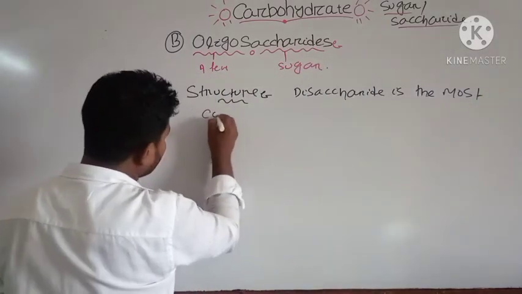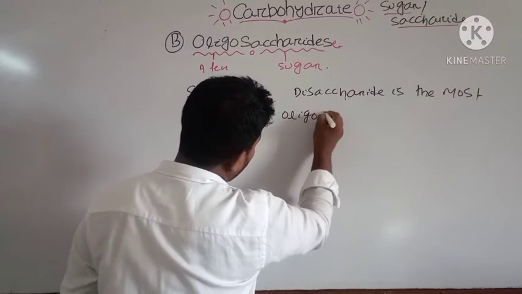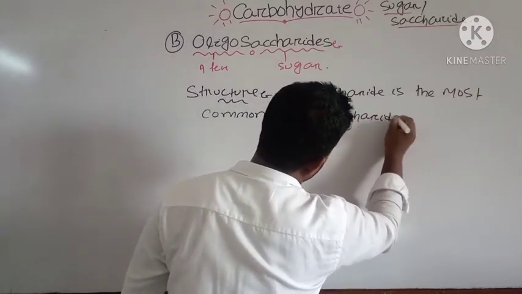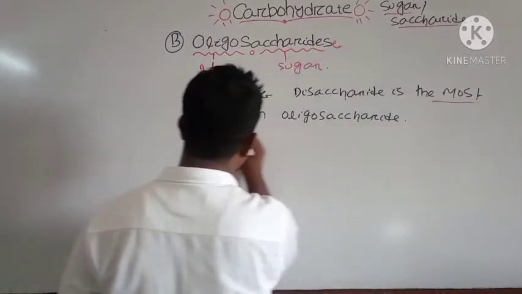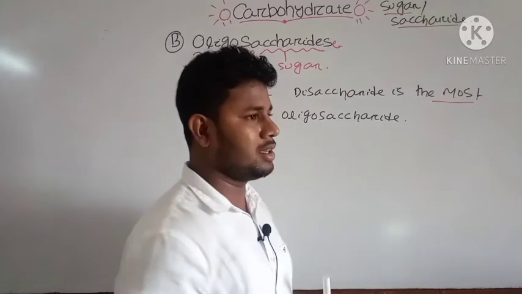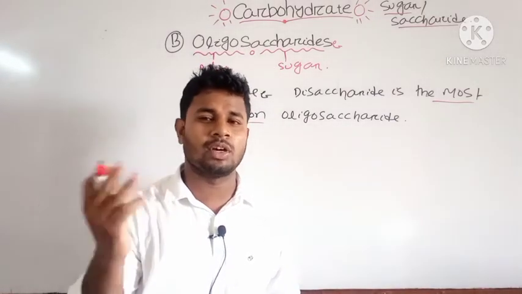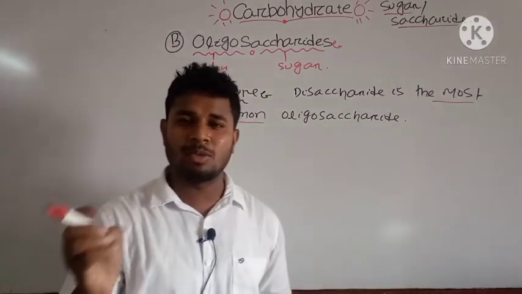Why is it known as the most common oligosaccharide? Because in most biological organisms, in milk products, in sugar cane, in animal products or plant products, we can find disaccharides. That's why it is the most common form.